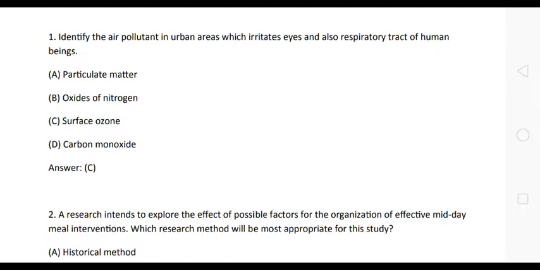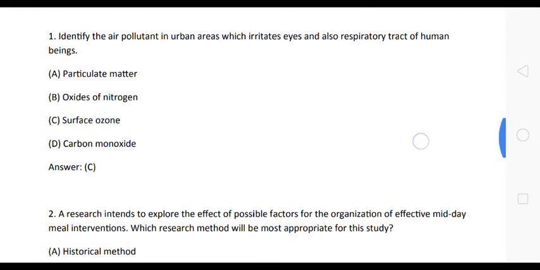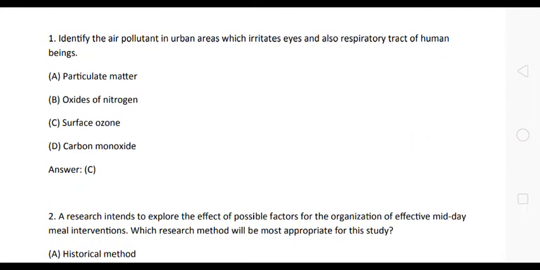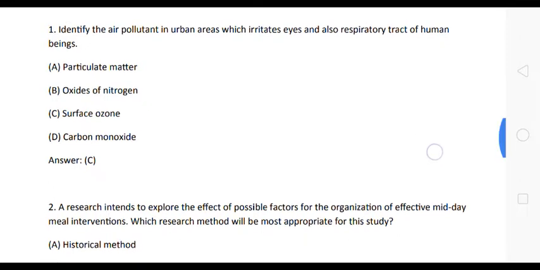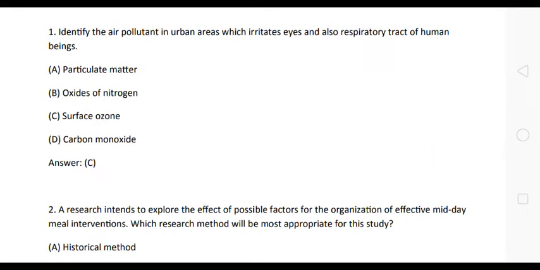Now let us see. We have the first question. The first question is, identify the air pollutant in urban areas which irritates eyes and also respiratory tract of human beings. Here the options are: option A, particulate matter; B, oxides of nitrogen; C, surface ozone; D, carbon monoxide. Here the correct answer is option C, surface ozone.